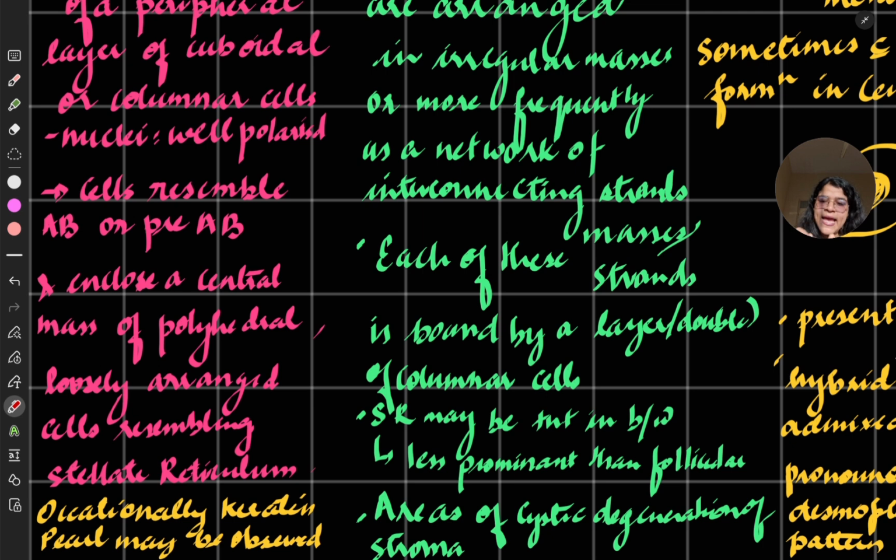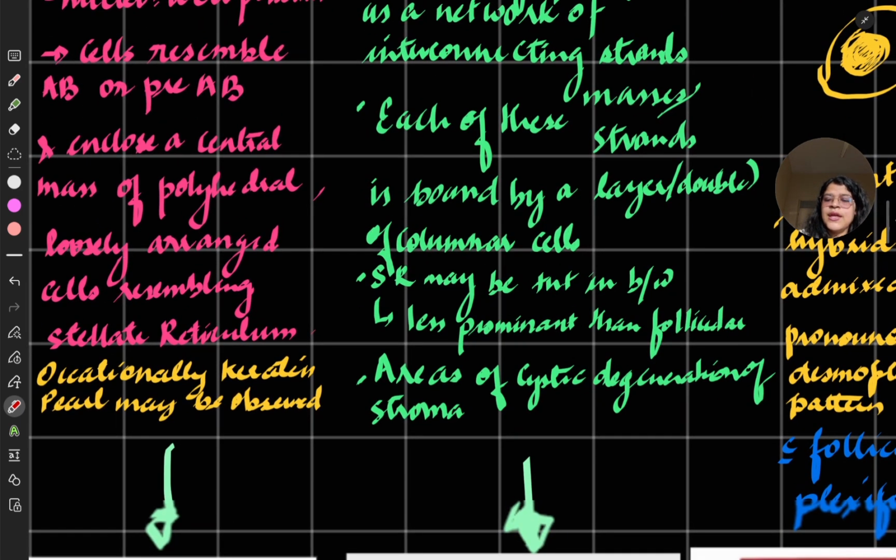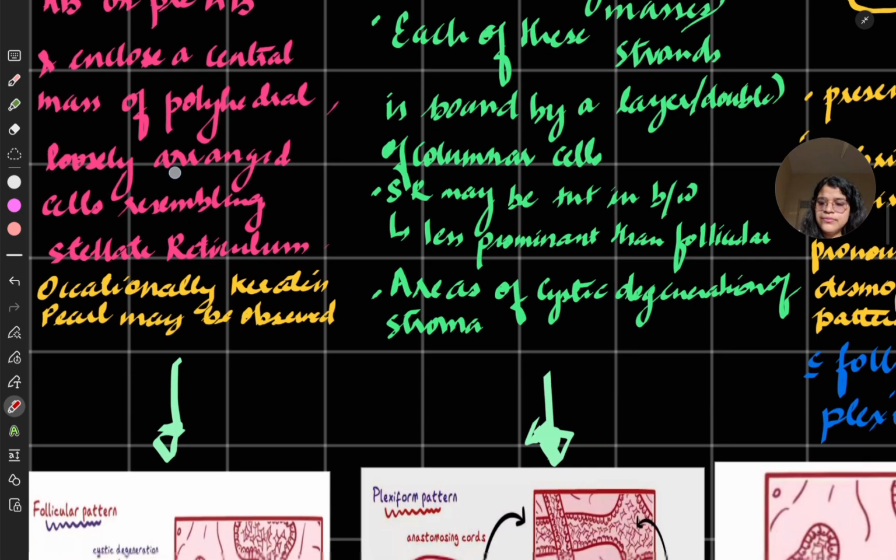They enclose a central cavity consisting of loosely arranged cells which resemble stellate reticulum. Occasionally keratin pearls may be observed, but it is not a common finding. The more common finding of keratin pearl is in acanthomatous, which we are going to learn.